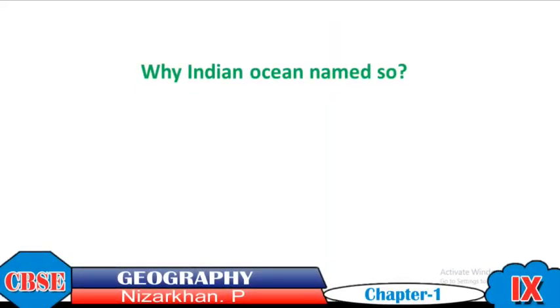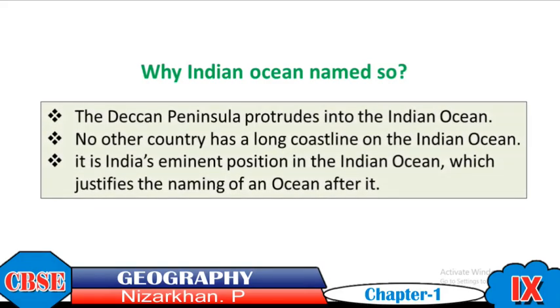Another question: why is the Indian Ocean named so? That means, why is the ocean named the Indian Ocean? The Deccan Peninsula, that means the southern part of India, protrudes into the Indian Ocean. So no other country has a long coastline on the Indian Ocean. No other country in the region of East and East Asia has a long coastline on the Indian Ocean.